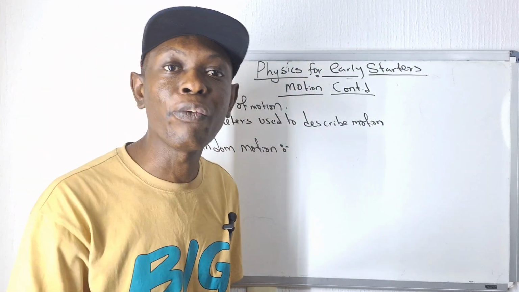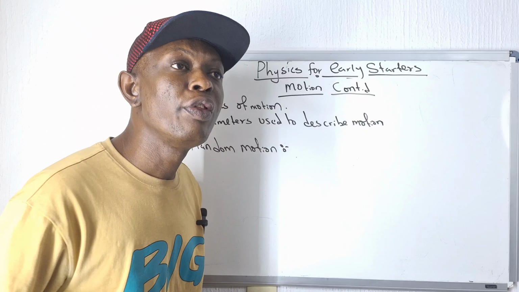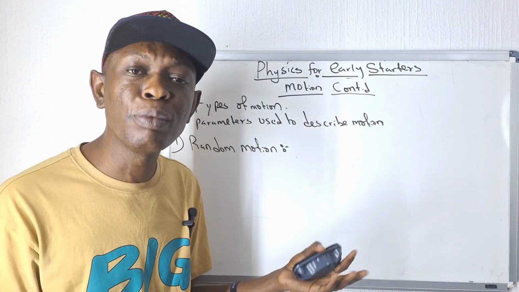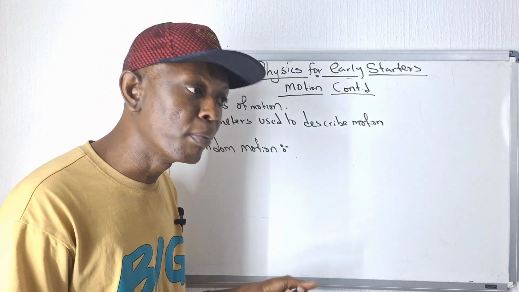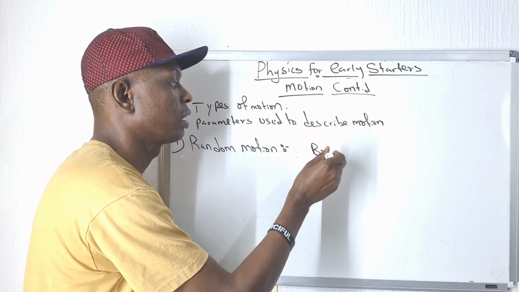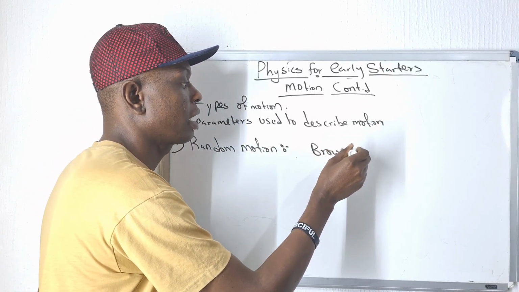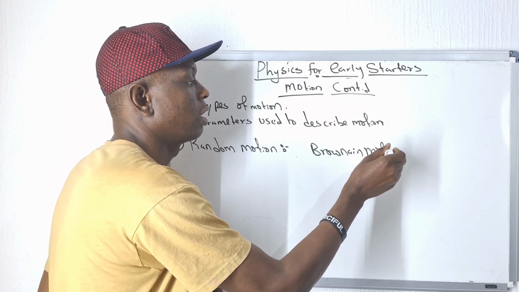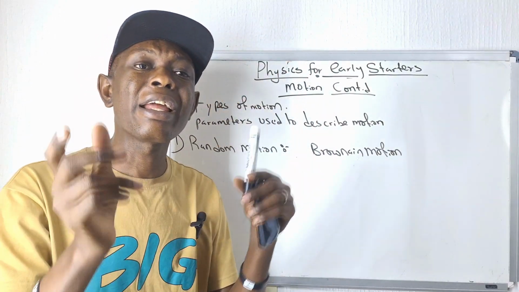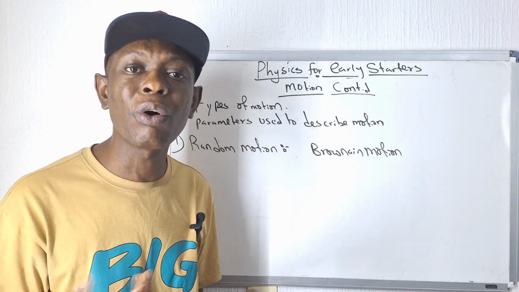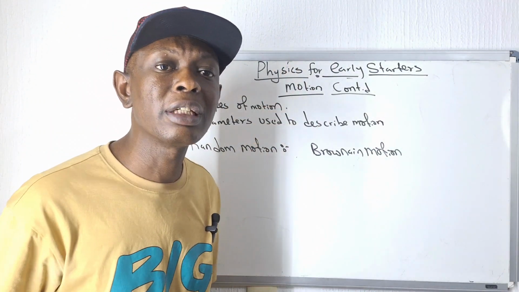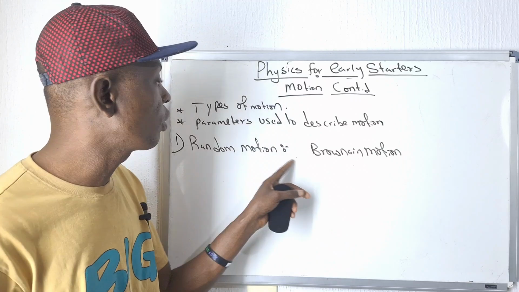For instance, if you love football, when the players are in the field, this one will run to this place, this one will run to this other place, this one will come back, this one will run. Such type of motion is said to be what? A random motion. Another type of random motion is the Brownian motion. That is the motion of the particles of gases. When you see a gas moving, there are a lot of particles. Majorly some gases and all these things, like smoke and dust, all of them undergo what? A random motion.